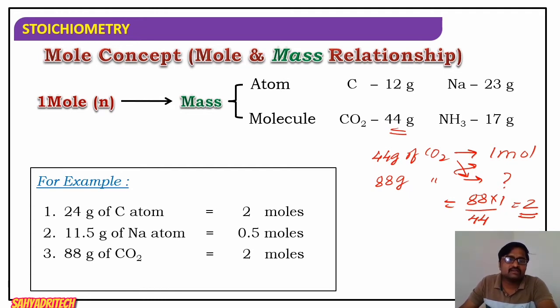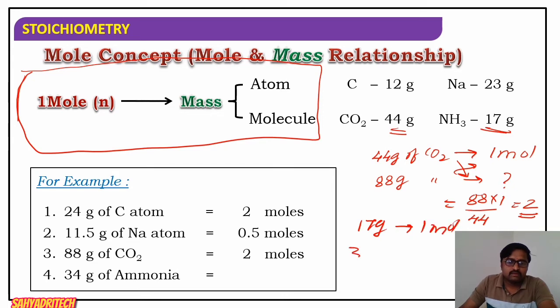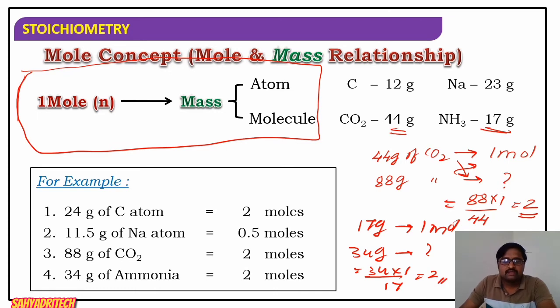Well, what is the standard thing to be remembered here? The atomic weight of an element represents 1 mole. Molecular mass or molecular weight of a molecule also represents 1 mole. Then 34 gram of ammonia. We know here 17 gram means 1 mole. 34 gram means how much? So 34 into 1 divided by 17. So what is the answer here? 2 moles.